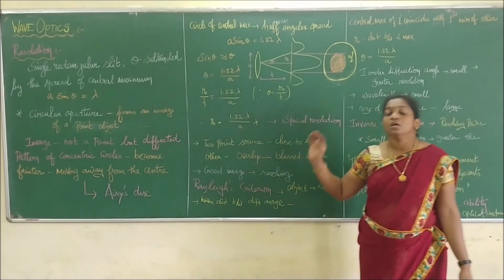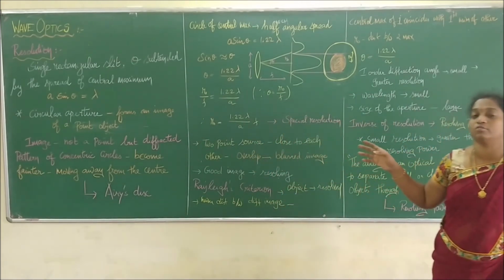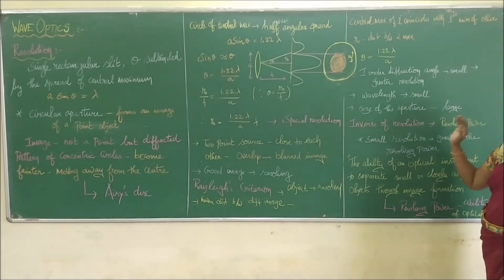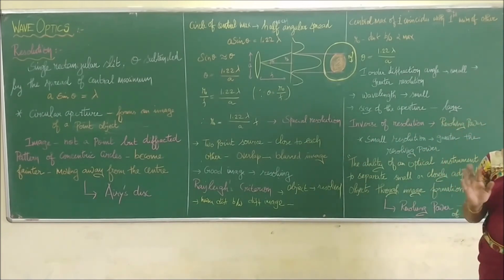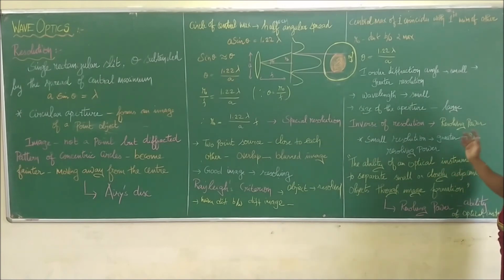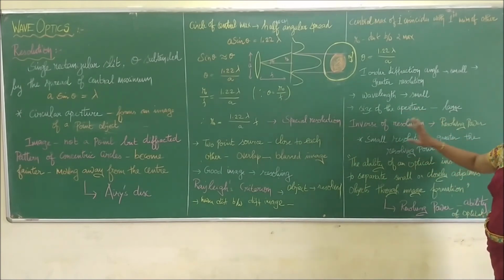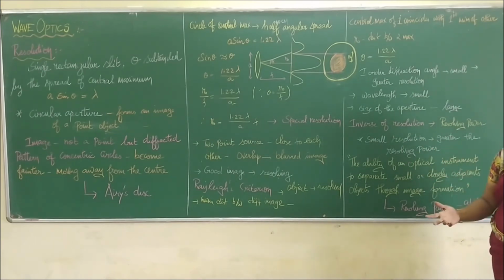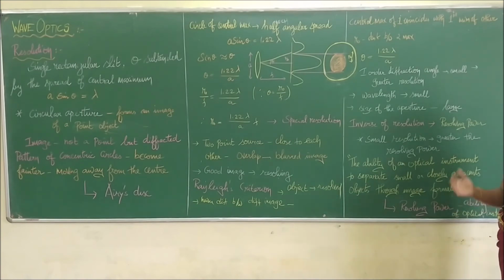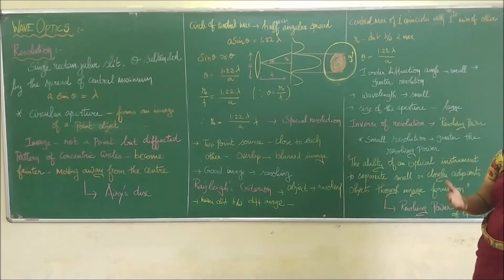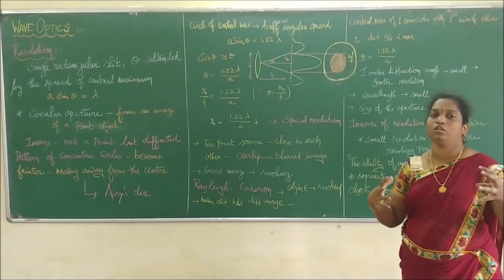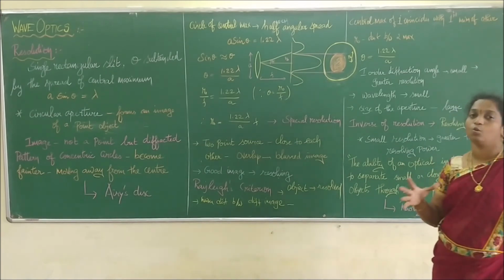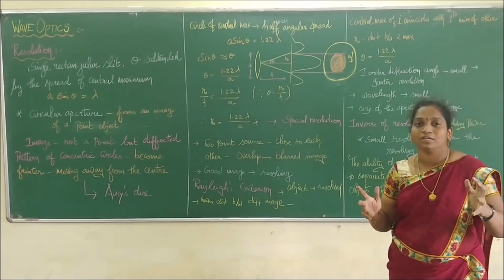We call R0 the spatial resolution. The inverse of the spatial resolution is called the resolving power. The resolution and resolving power are inversely proportional to each other. Therefore, the smaller the resolution, the greater the resolving power. So what does resolving power tell us? It tells us about the ability of an optical instrument: how far it can be used to get fine and distinct images, and how much minute information about the picture it can give us.